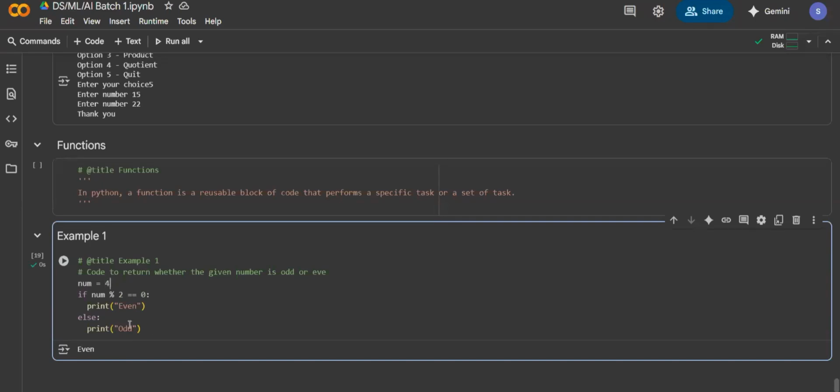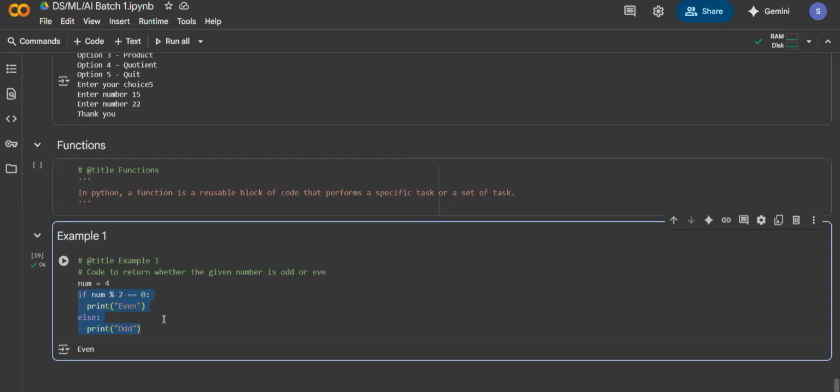Now, we know this particular code. Imagine after 15, 20 days, I quickly ask you what is the code to find out whether the value is even or odd. Even if you don't know the code, if I give you a number, find me whether it is odd or even. This is the task I'm giving to you. Now you have to show me. How will you show me? Now, this is the question.